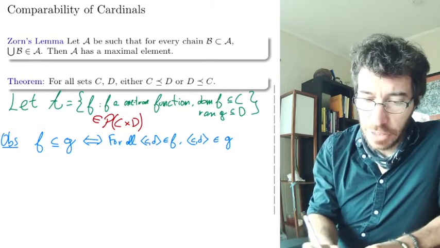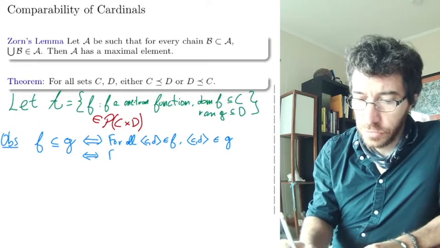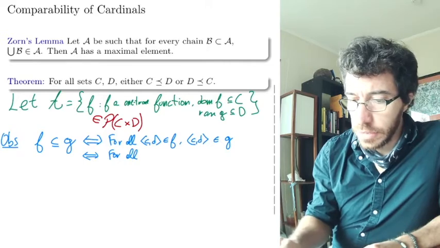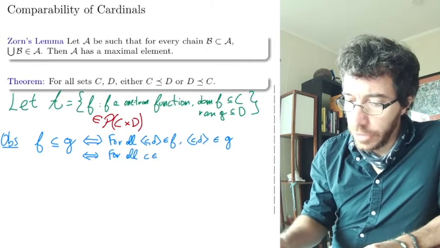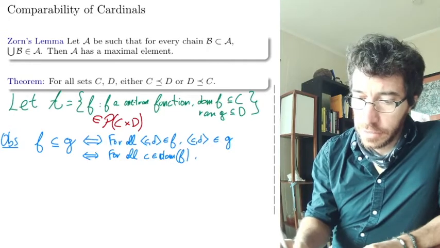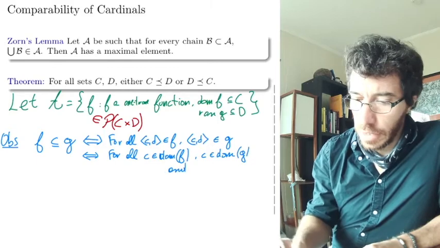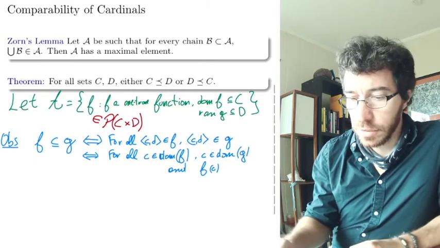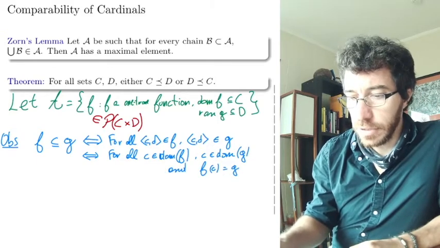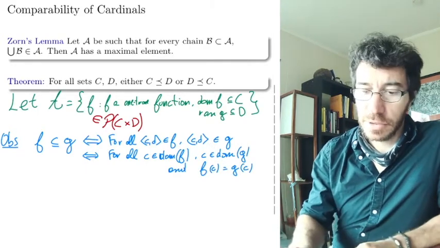And now if we unravel that, we are saying that for all c that belongs to the domain of f, we have that c also belongs to the domain of g, and f(c), which is d, equals g(c), because (c, d) belongs to the graph, right?